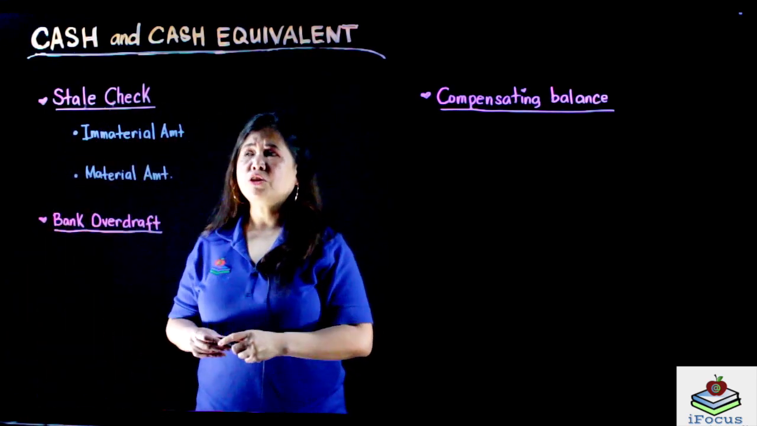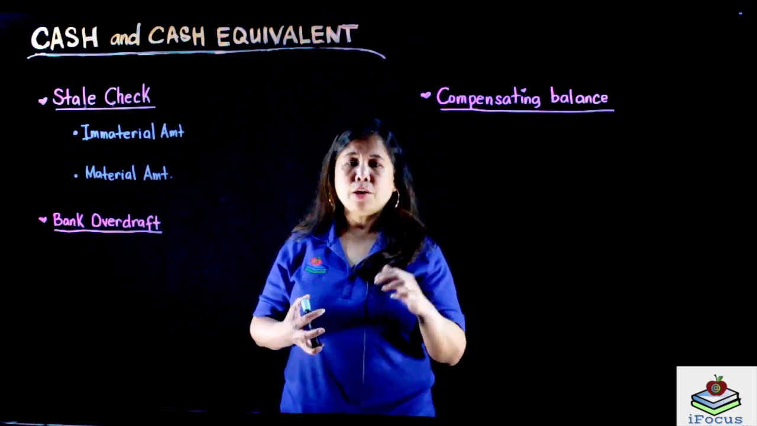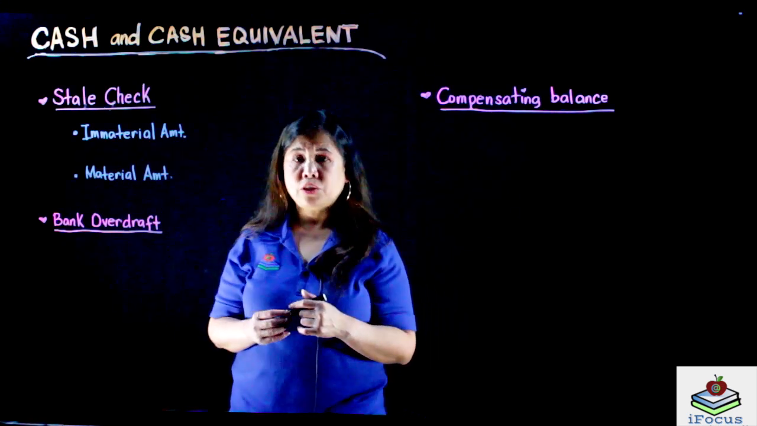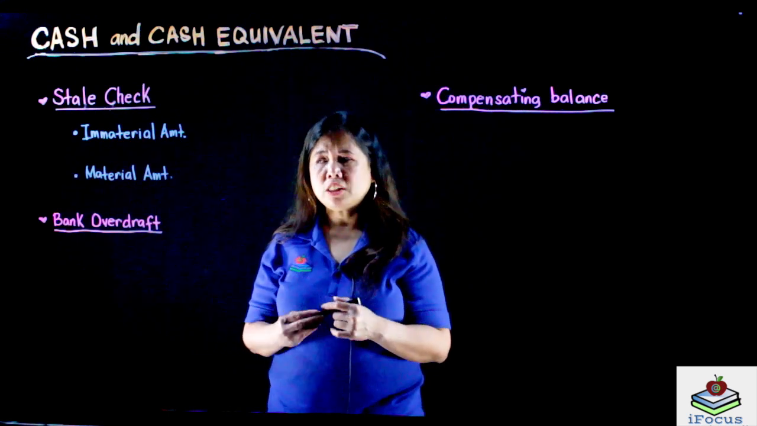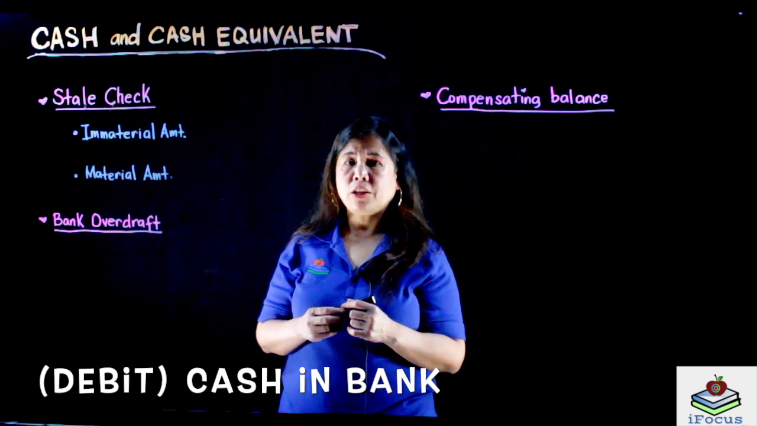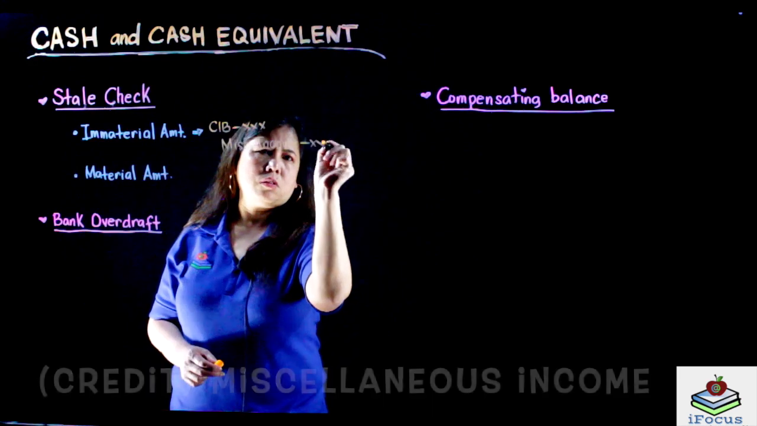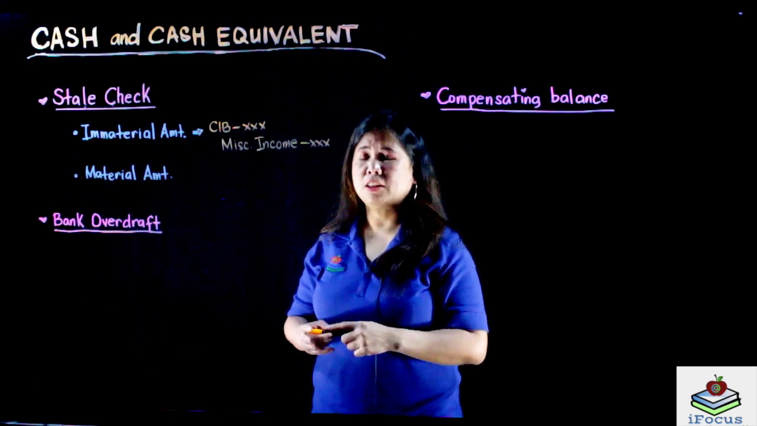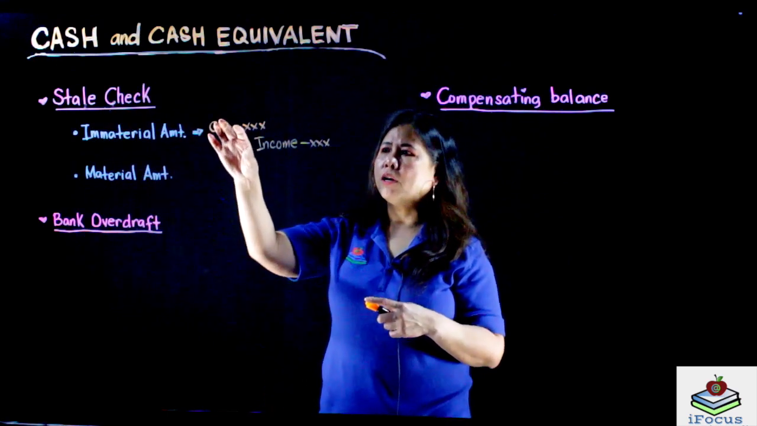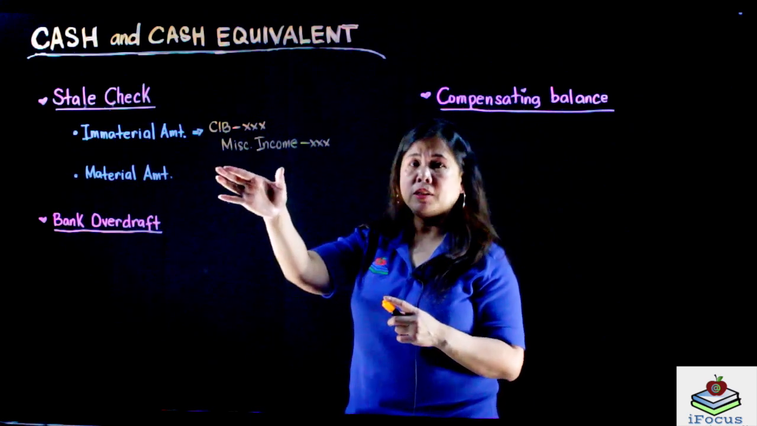So, if the amount of the stale check is immaterial, ang gagawin natin ay ibabalik natin ito sa cash in bank, i-adjust natin sa miscellaneous income. So, our adjusting journal entry on the stale check is debit to cash and credit to miscellaneous income. Alright, so ito ang magiging entry natin kapag immaterial ang stale check na yan. So, we debit our cash in bank, ibabalik natin sa ating cash in bank and credit to miscellaneous income.